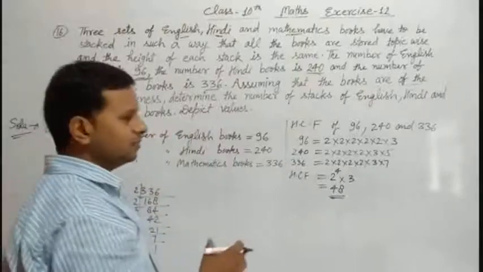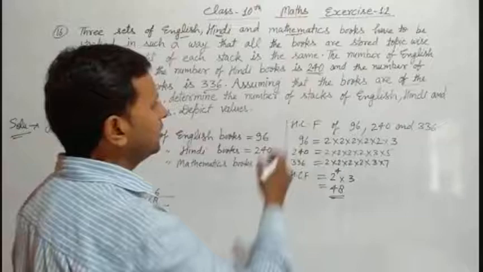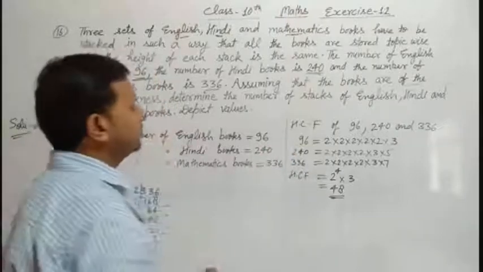Now the question asks for the number of stacks of English, Hindi and mathematics books. It means we have to find the number of stacks of English books, Hindi books and mathematics books separately.